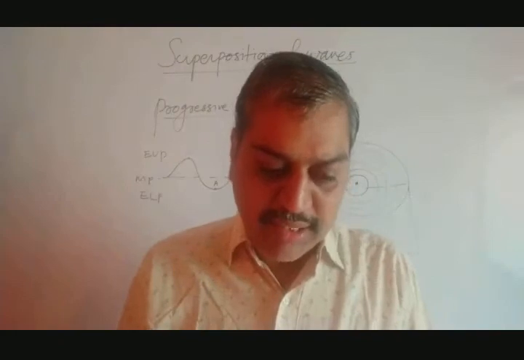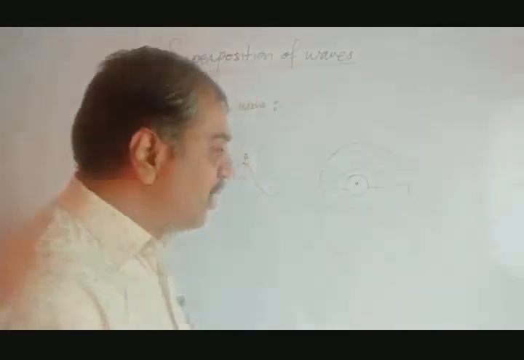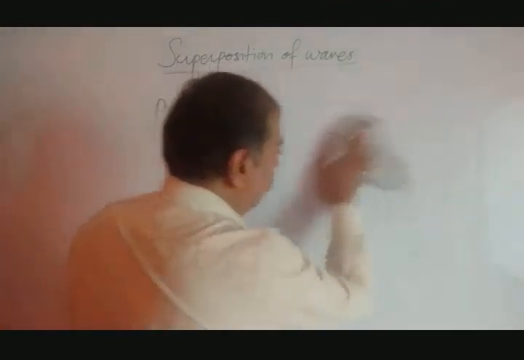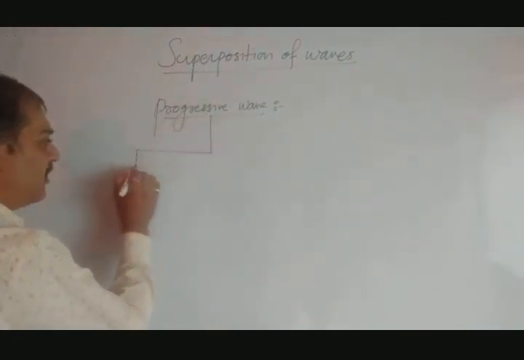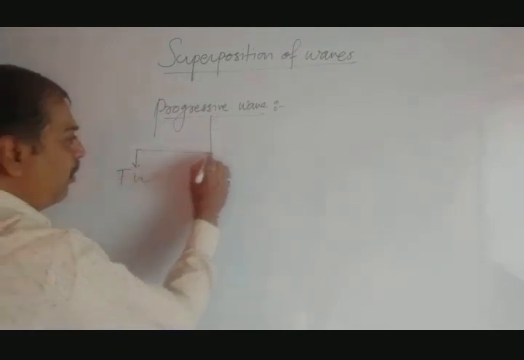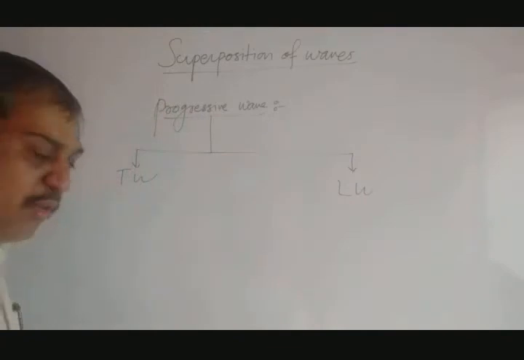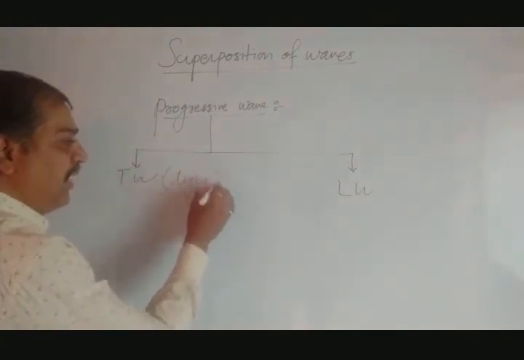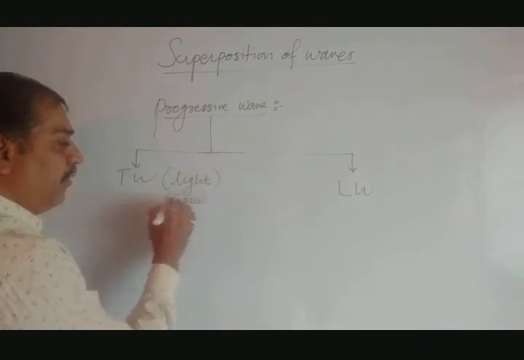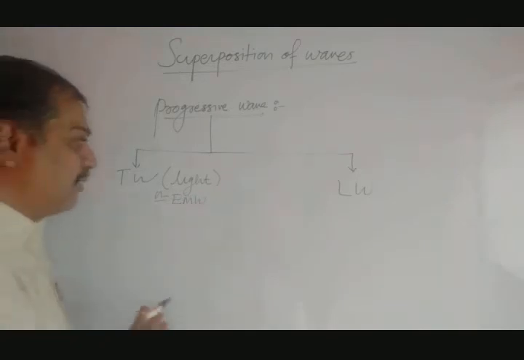Let's go to the next. Progressive waves are of two types, the transverse wave and the longitudinal wave. So I will write it here. One is said to be the transverse wave, the other is said to be the longitudinal wave. One of the best examples of a transverse wave is the light wave, or we can say electromagnetic wave.